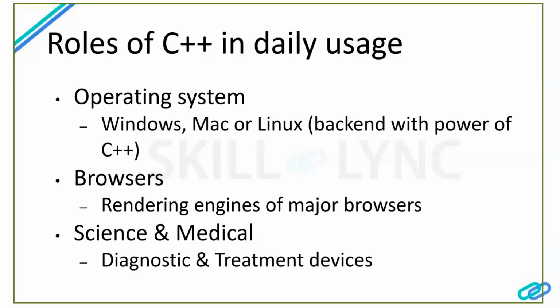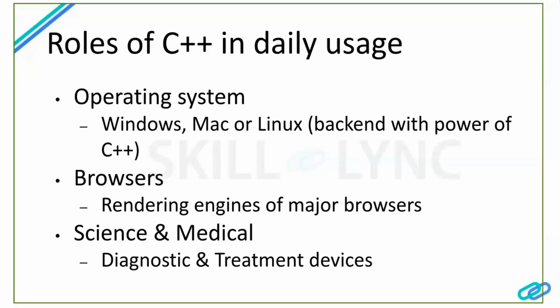Then oscilloscopes. Wherever signal processing is needed, C++ makes its contribution. In the science industry, majorly oscilloscopes or some measuring devices, C++ does its job great.